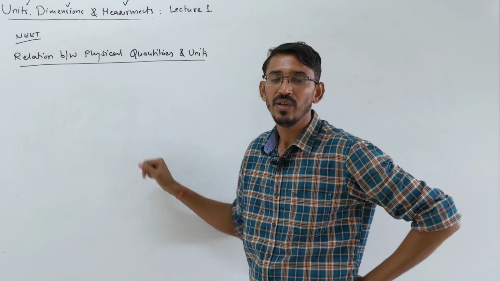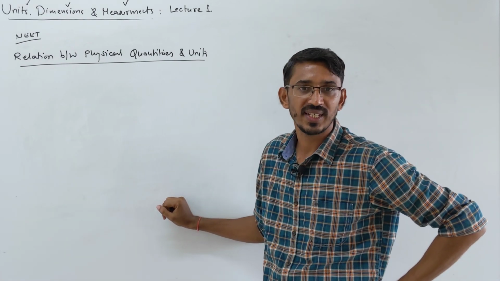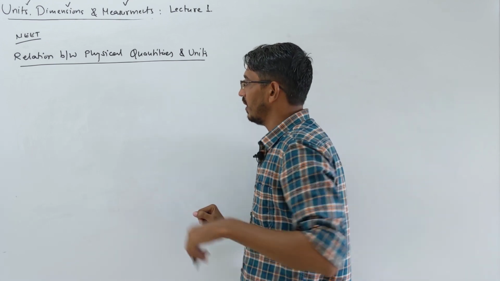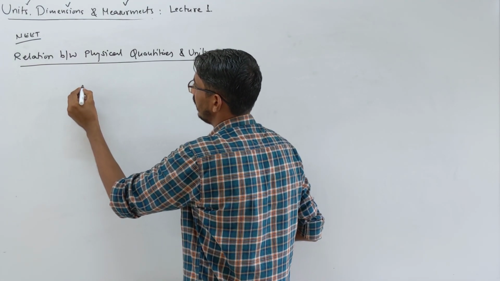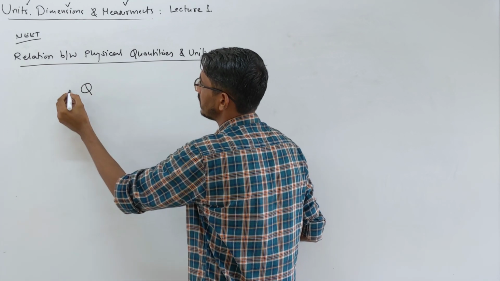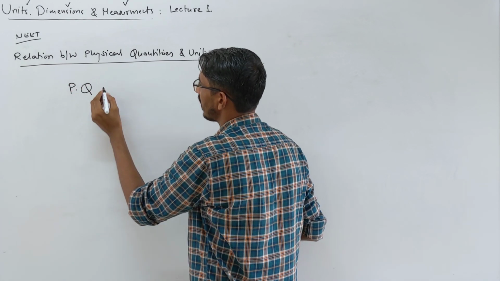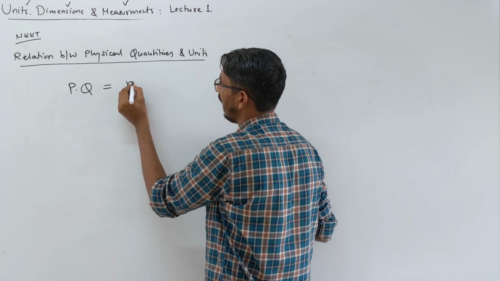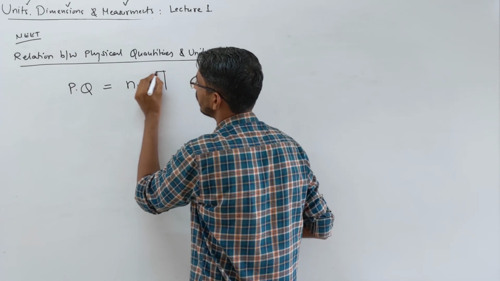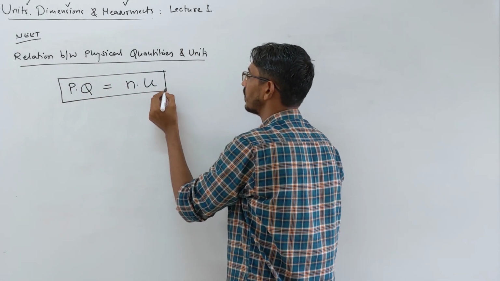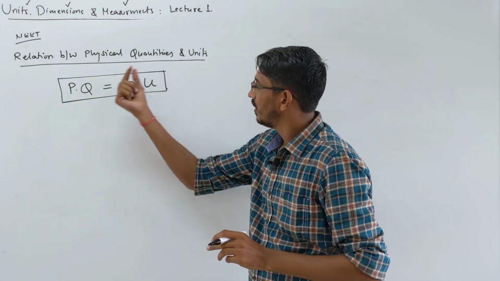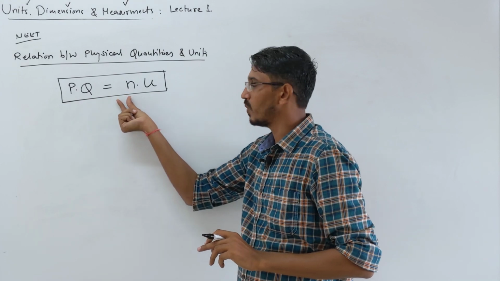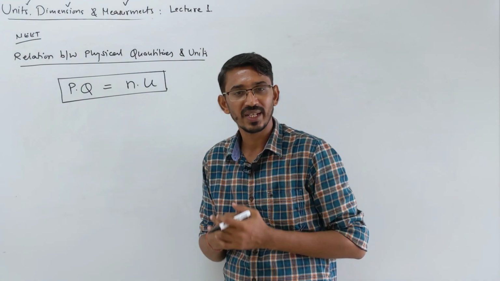We have to learn how these 2 things are related. I write it in terms of mathematics. PQ means physical quantity is always equal to N into U. If you want to write a physical quantity as a numerical formula, it comes as physical quantity equals N into U. Now what are these N and U?